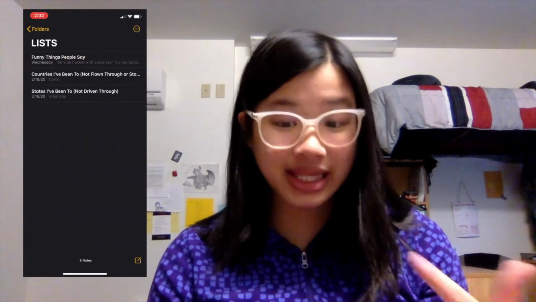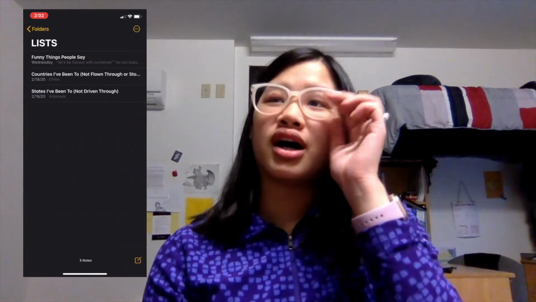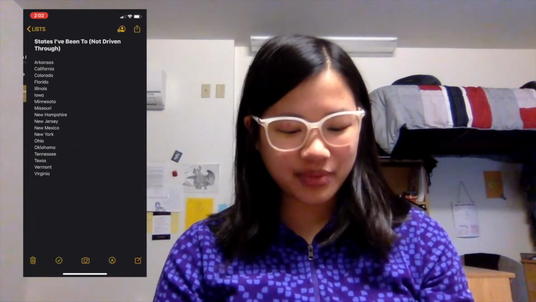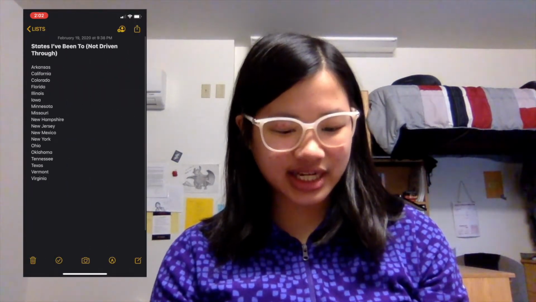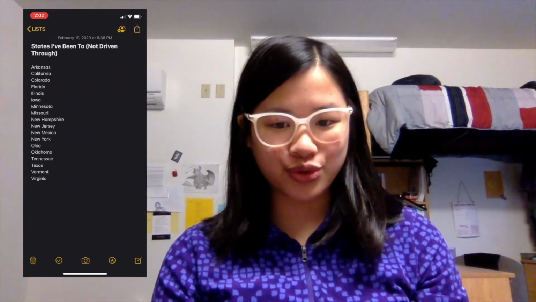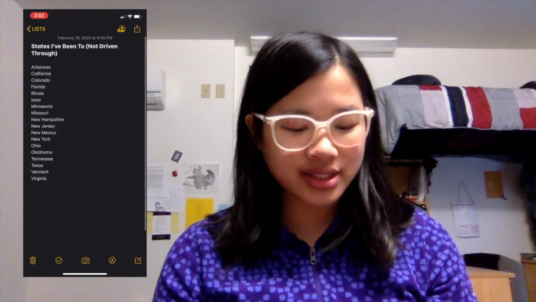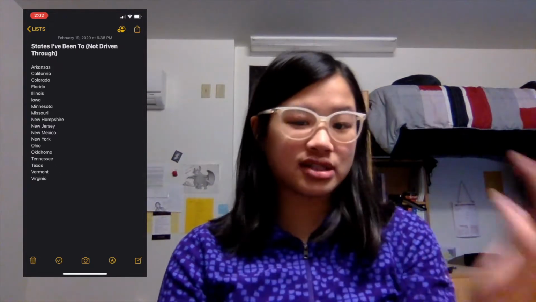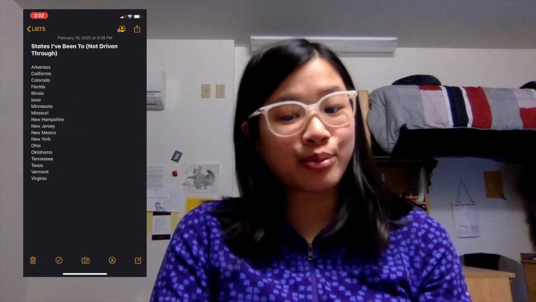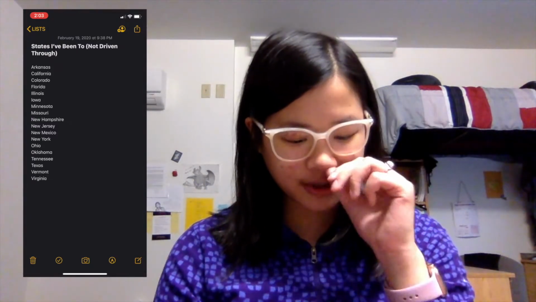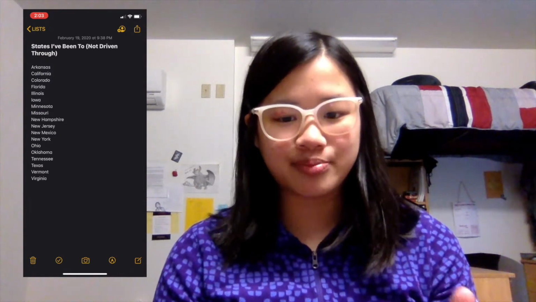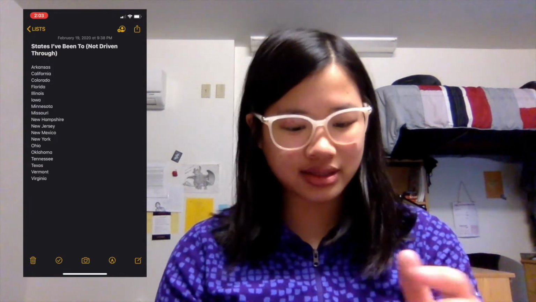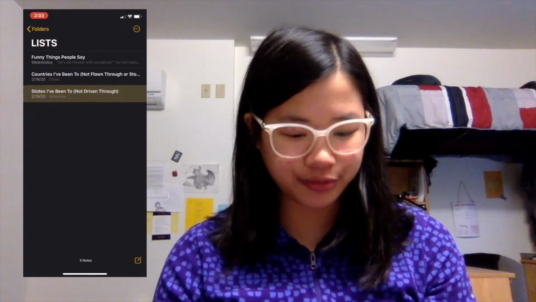And these are my lists. I don't have many lists, as you can see, but I have a list of states that I've been to, not driven through, and I tried to write them in alphabetical order. This includes if I've stayed there overnight, if we've done something in that state, if I've had a camp there, if I visited a college or family there. That's basically what this list is, states that I've been to.